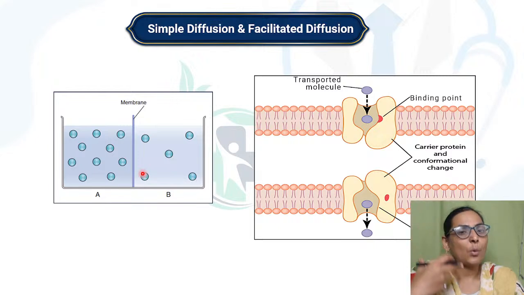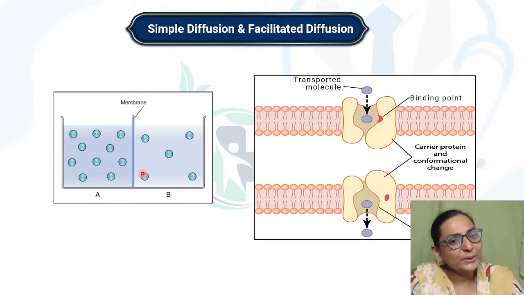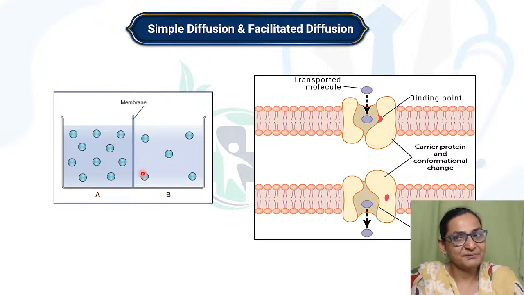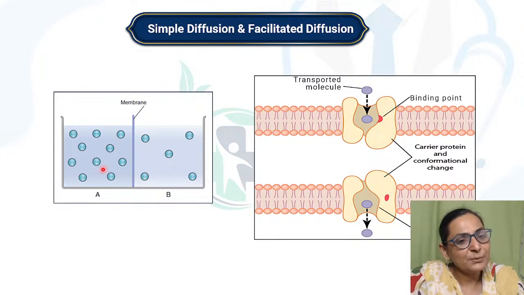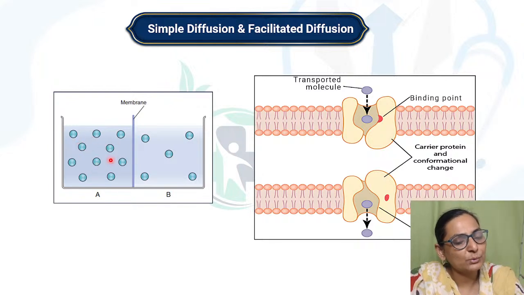See, we take in oxygen. Why do we take in oxygen? Because oxygen is more in the atmosphere and therefore we are taking it in. So moving down the concentration gradient, right? Or it can even be a temperature gradient. If you increase the temperature, then the random movement of the molecules will also increase. Basically, what happens with diffusion? There is simple random collision of the molecules which is causing them to just move down their concentration gradient.